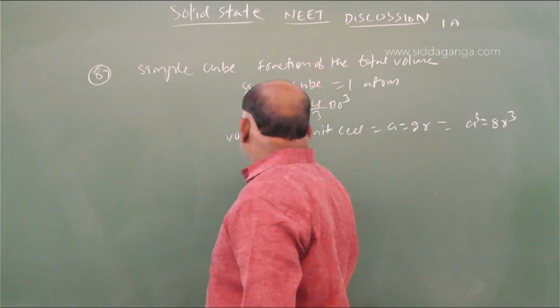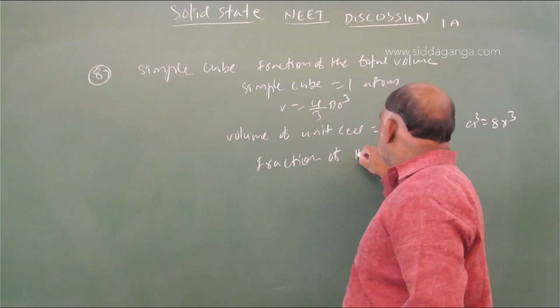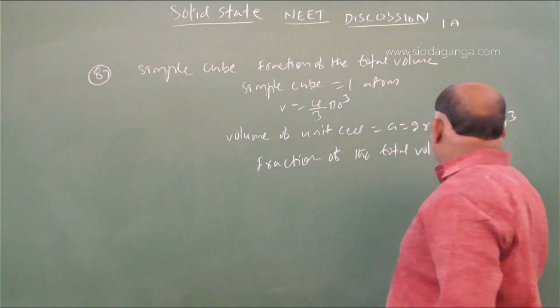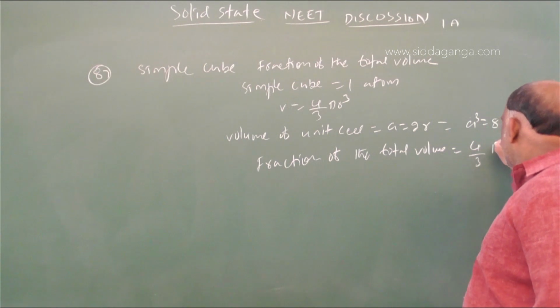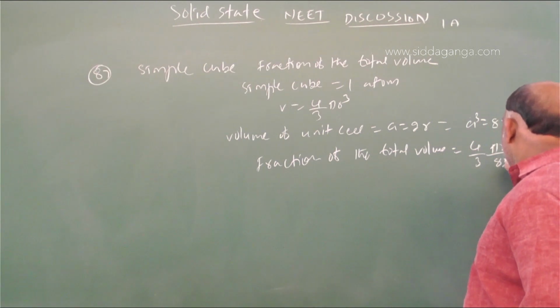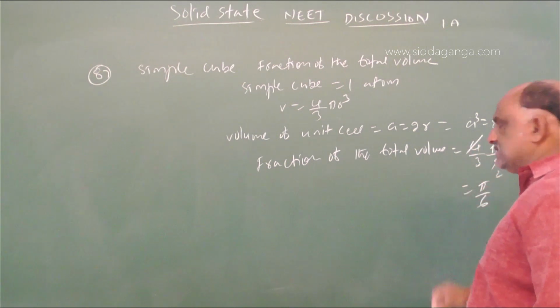So what is the fraction of the total volume? It is 4 by 3 pi r cube by 8 r cube. r cube gets cancelled. 4 by 24, so the answer is pi by 6.